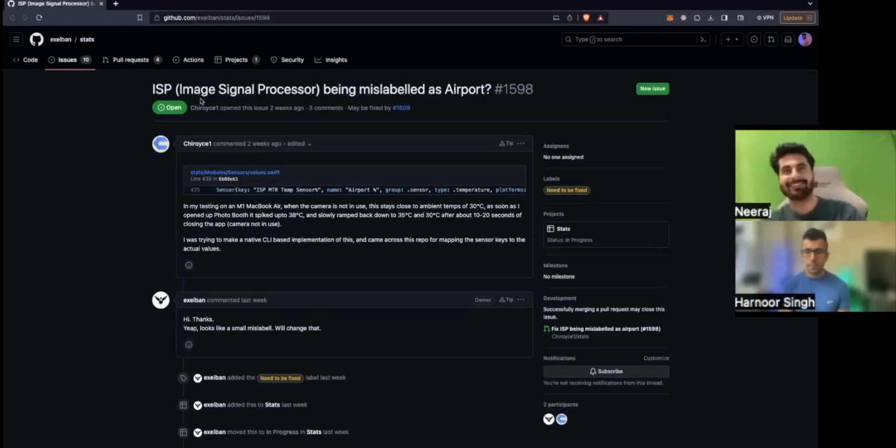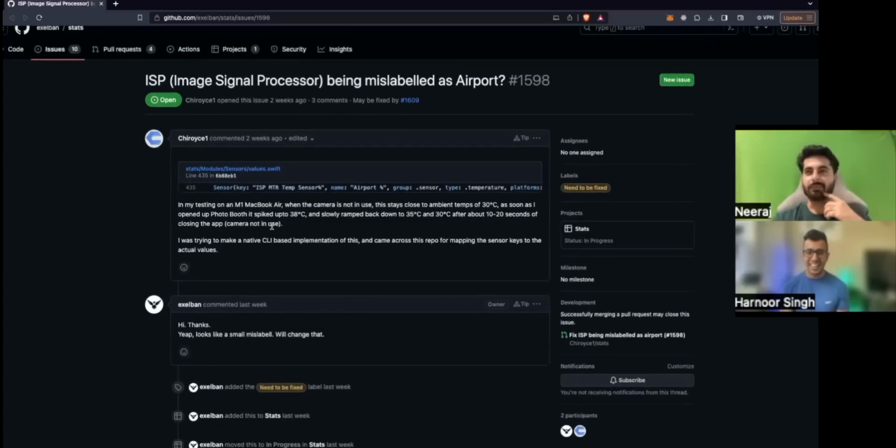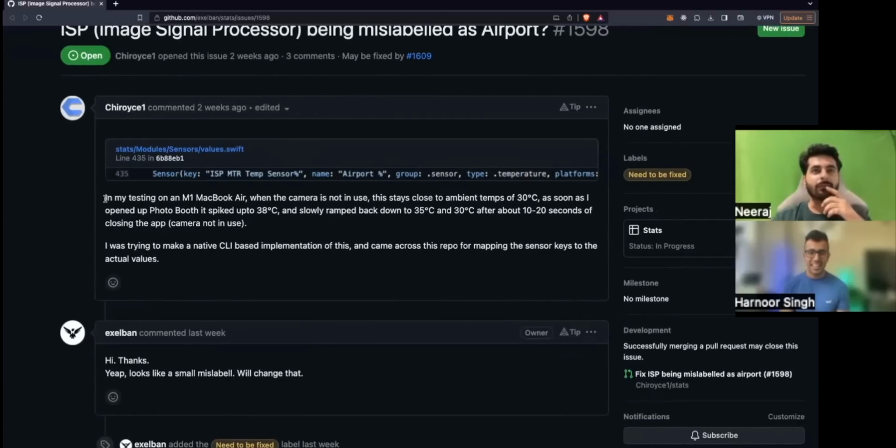Okay, I'll try. So it's image signal processor being mislabeled as airport. Okay, something is mislabeled, maybe a documentation issue, or maybe a function issue also. So in my testing on M1 MacBook Air, when the camera is not in use, this stays close to ambient temp of 30 degrees Celsius. As soon as I opened up Photo Booth, it spiked up to 38 degrees Celsius and slowly ramped back down to 35 degrees and 30 after 10 seconds of closing the app, when the camera is not in use.